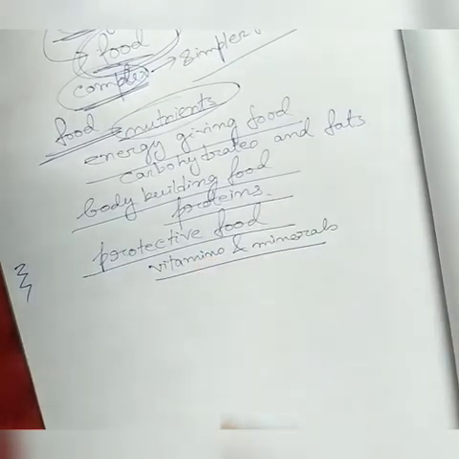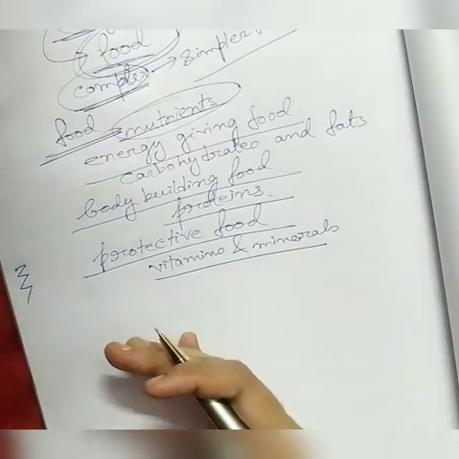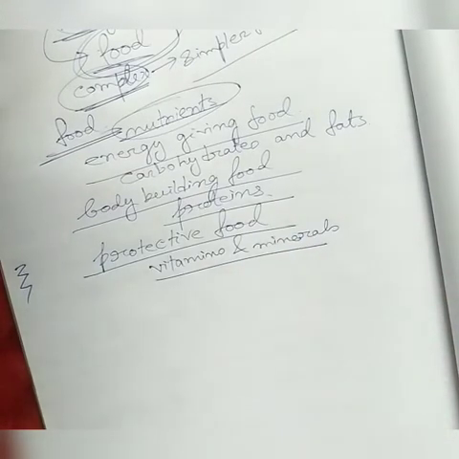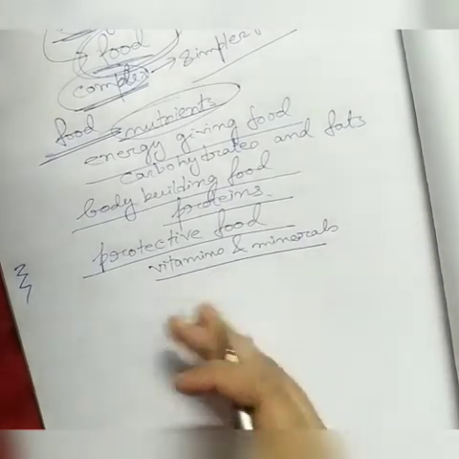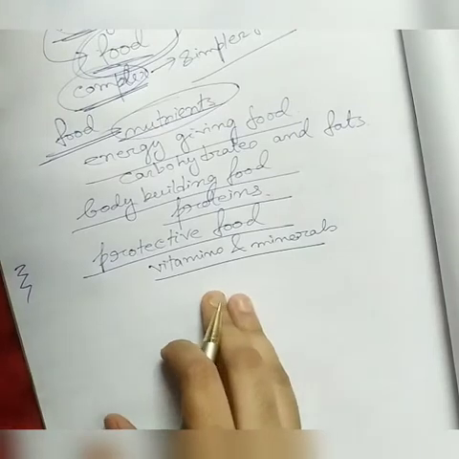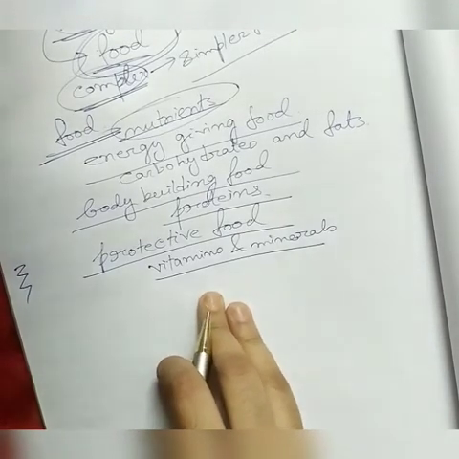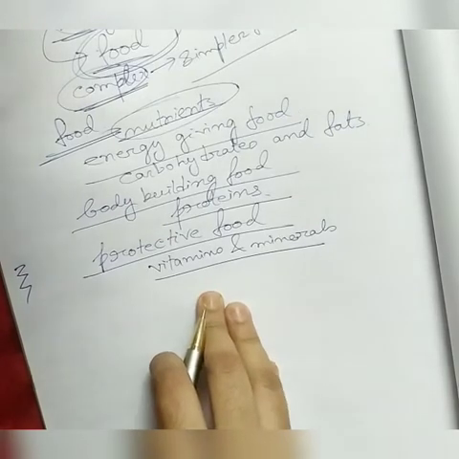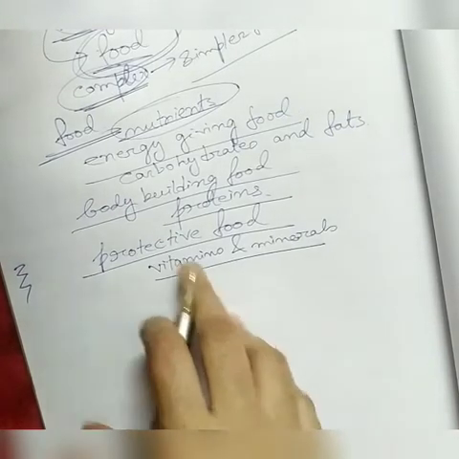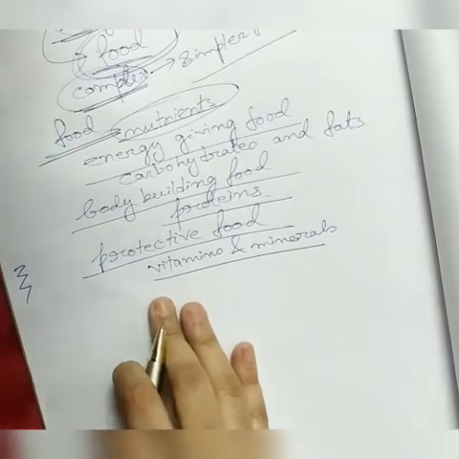They help our body to resist the diseases and to develop an immunity against the diseases. And also minerals help in different functioning of the body, which are very important functions. So these are protective food, vitamins and minerals.